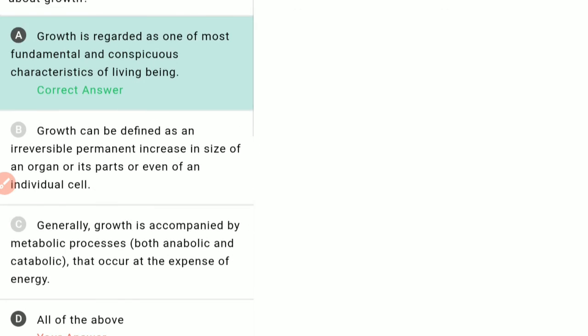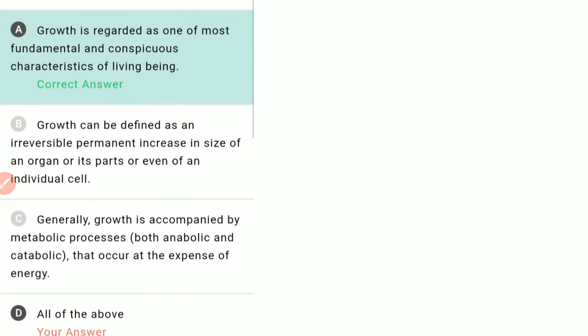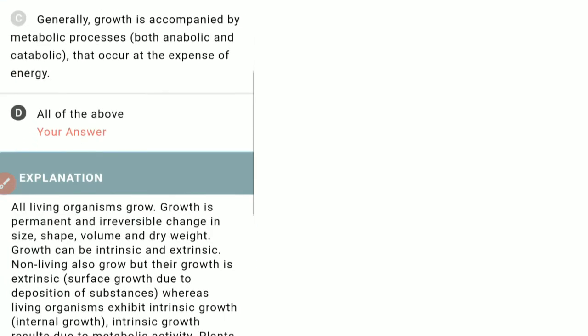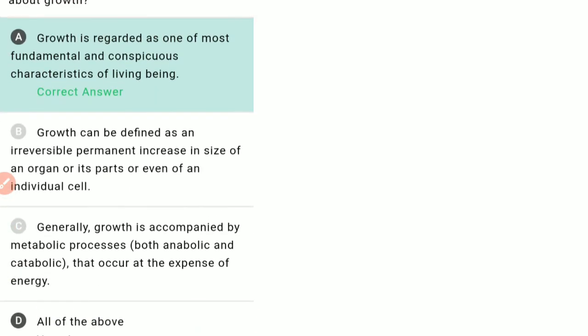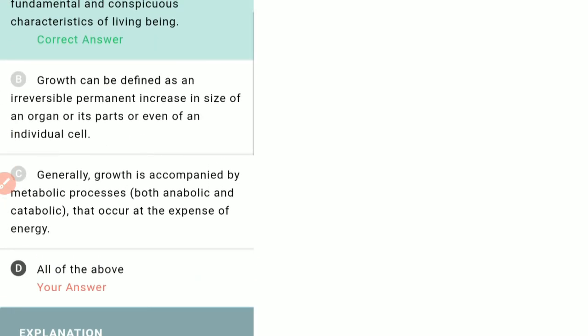In this question there is a correction, because the first statement is also correct, B is also correct, C is also correct. We have seen this from NCERT lines. Because of some technical issues they have given the answer as A, but the correct answer will be D, all of the following are correct.